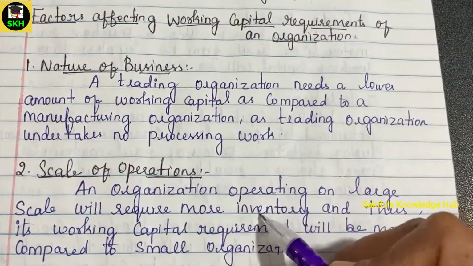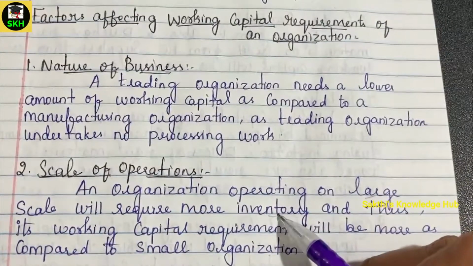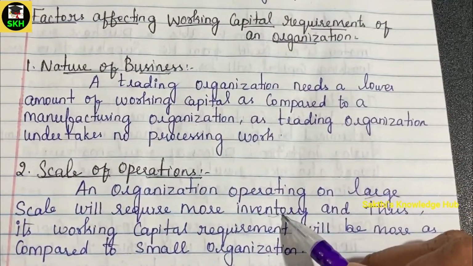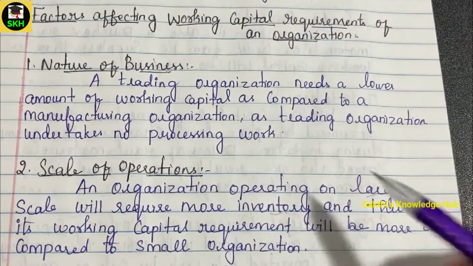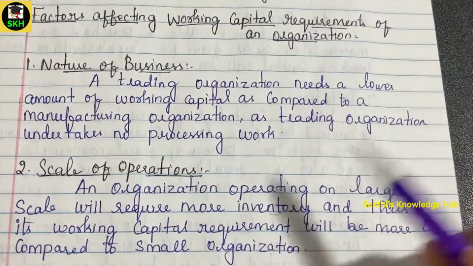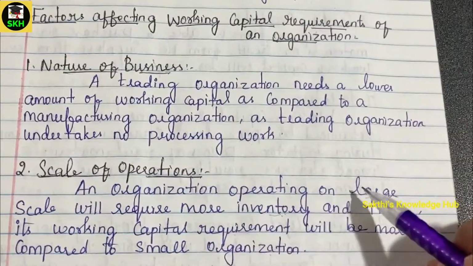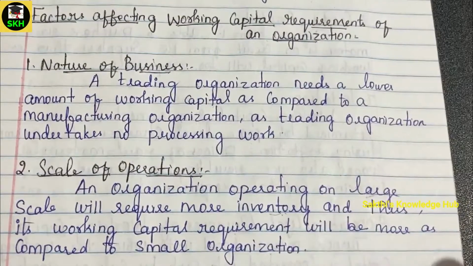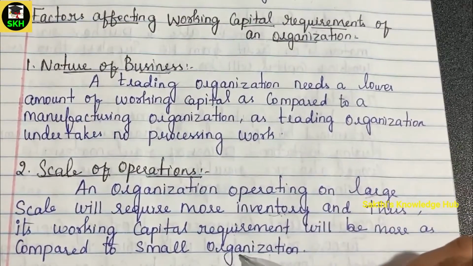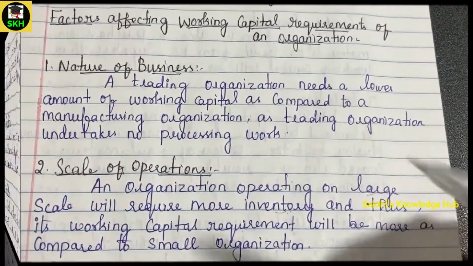So a large scale business definitely needs to maintain more inventory, that is more stock, to maintain its day-to-day expenses. That can be of any form. These things we will discuss in a detailed manner in the further subject, so there you will understand easily. So the working capital requirement will be very high for large scale operation. But in the opposite scenario, in case your business is a small scale organization, the working capital requirement will be less compared to the large one.